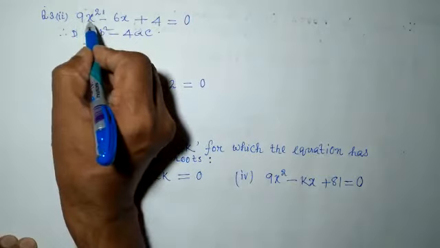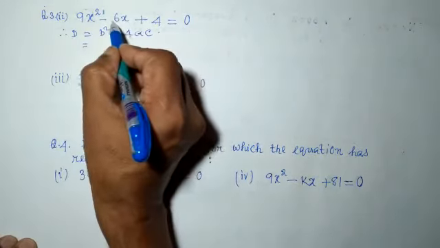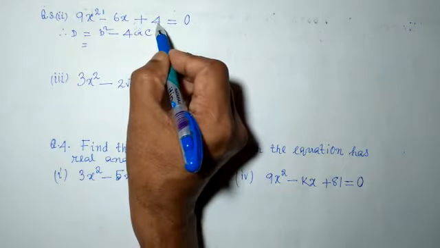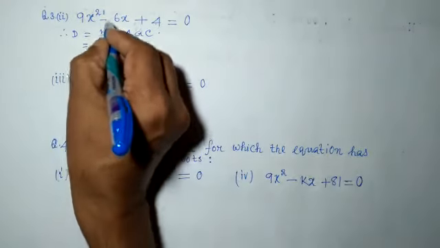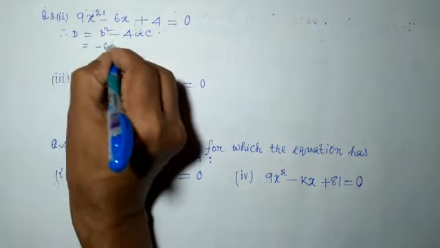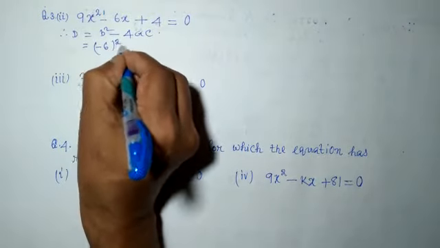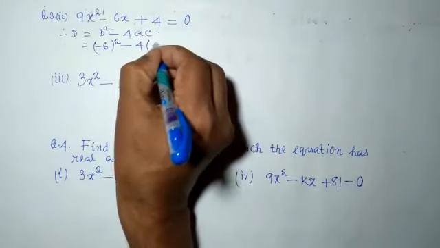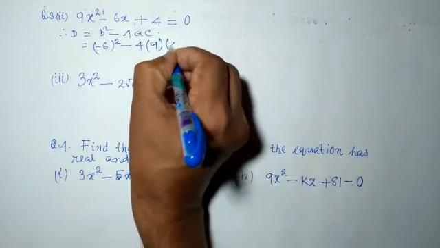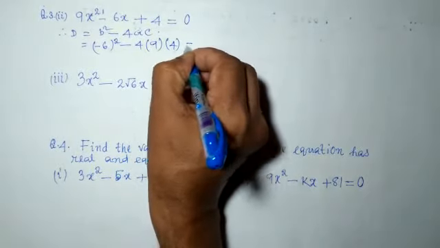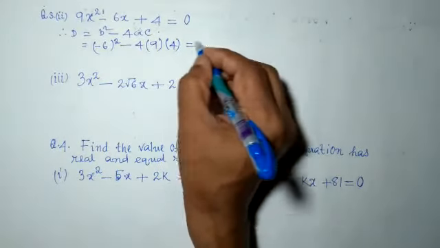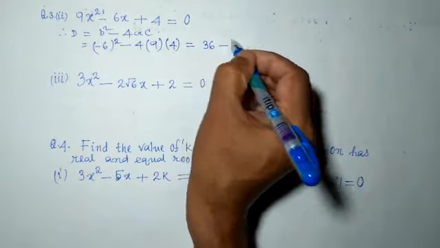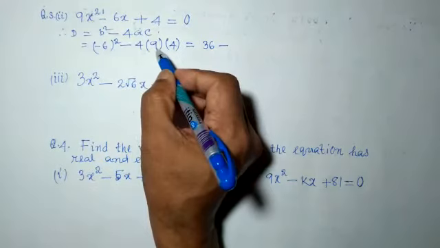A is 9, the coefficient of x square, B is minus 6, the coefficient of x, and C is 4, the constant term. So put the value of B here. It is minus 6 whole square, B square, minus 4, A is 9 and C is 4. Minus 6 whole square, minus 6 into minus 6 is plus 36, minus 4 into 9,